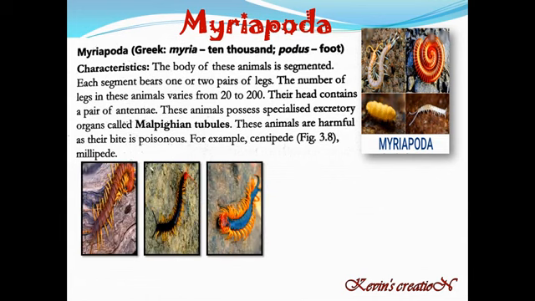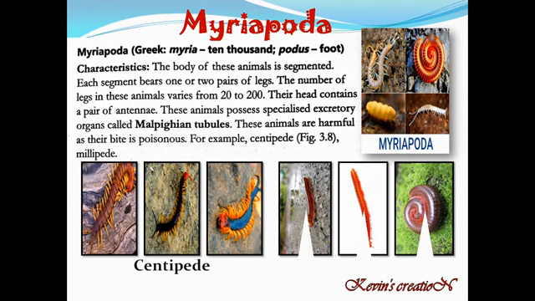These first three diagrams are of centipede. You must have seen centipede, and the last 3 are the example of millipede. Now this millipede is very, very common in Sikkim. You must have seen it around during the rainy season.